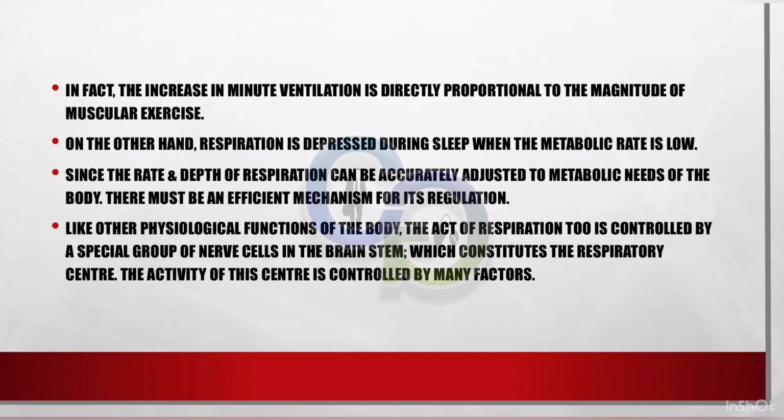Since the rate and depth of respiration can be accurately adjusted to metabolic needs of the body, there must be an efficient mechanism for its regulation. Like other physiological functions of the body, the act of respiration too is controlled by a special group of nerve cells in the brainstem, which constitutes the respiratory center. The activity of this center is controlled by many factors.